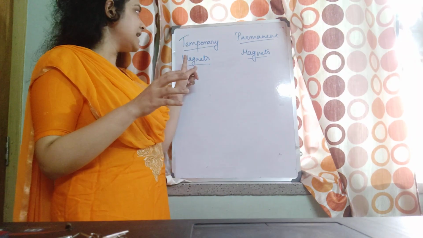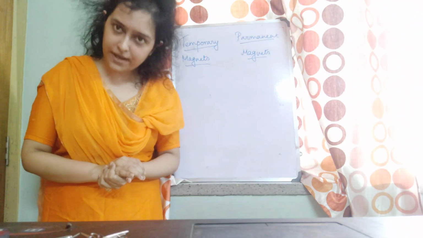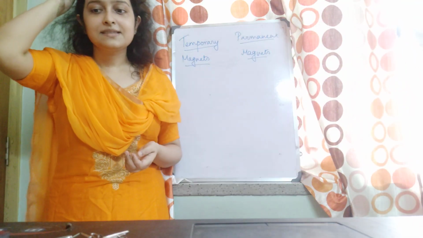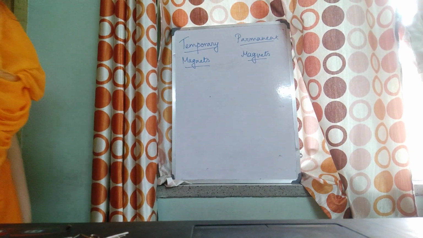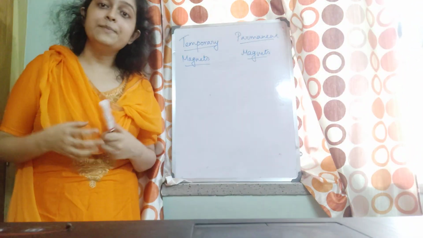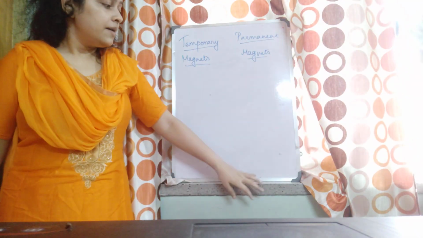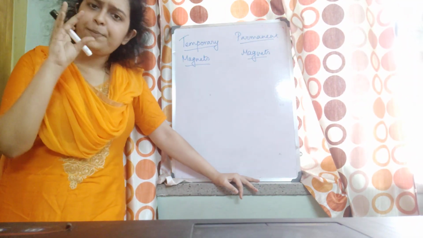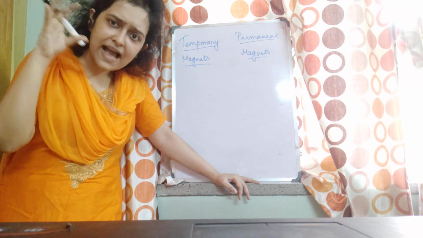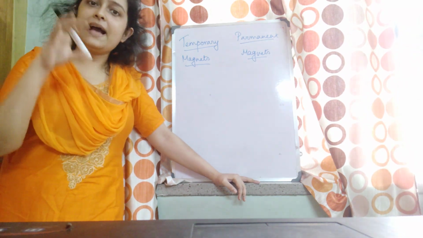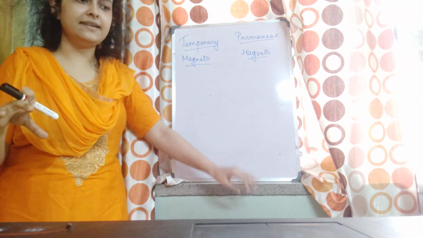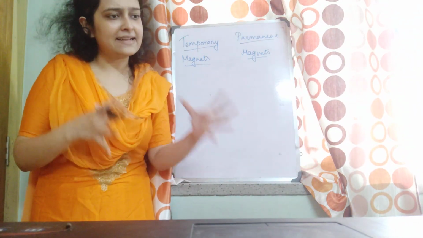Those are known as temporary magnets. Okay. So those substances, those materials which can behave as magnets for a short period of time, that means as long as there is some external magnetizing force.